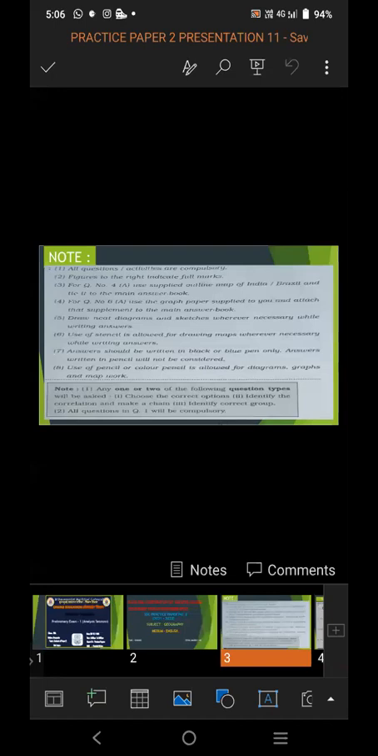Answer should be written in black or blue pen only. Answer written in pencil will not be considered. Use of pencil or color pencil is allowed for diagram, graph, and map work.